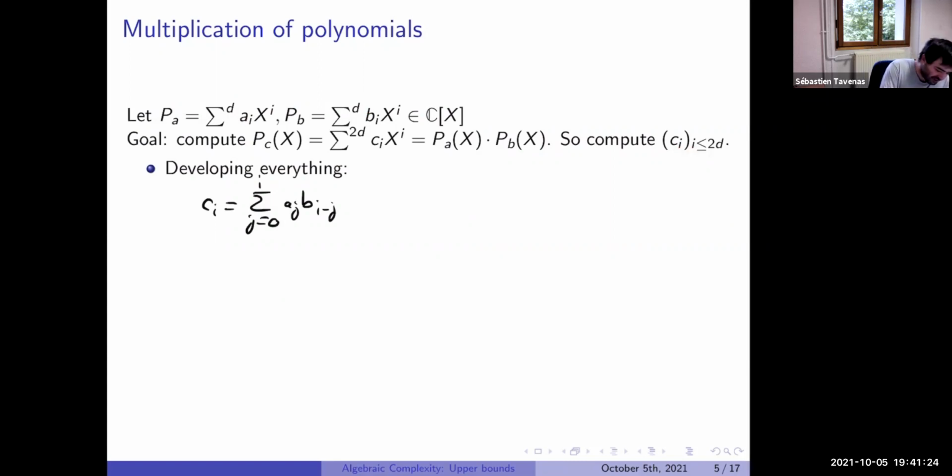It will give a circuit with 2d plus 1 outputs and of some size. We can notice that for each output, we need one sum and i multiplications. If we sum, we will get at the end (d plus 1) squared multiplications and d squared additions.